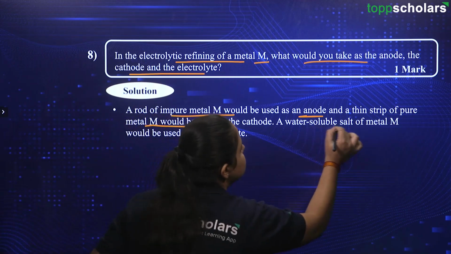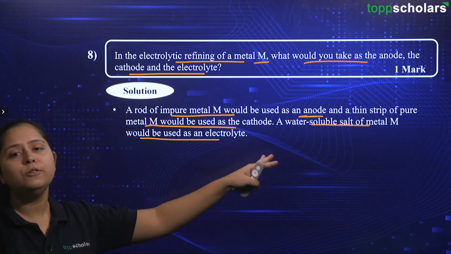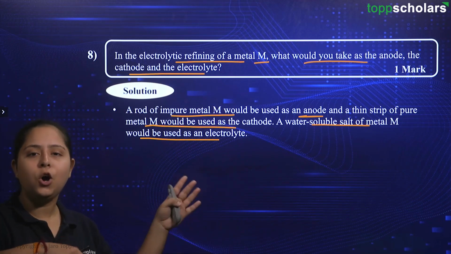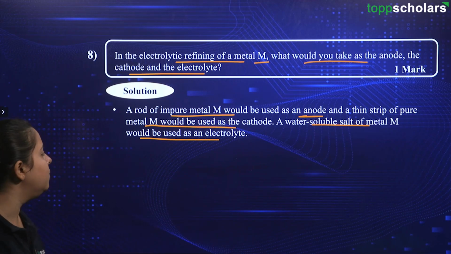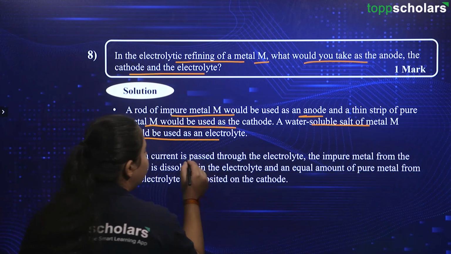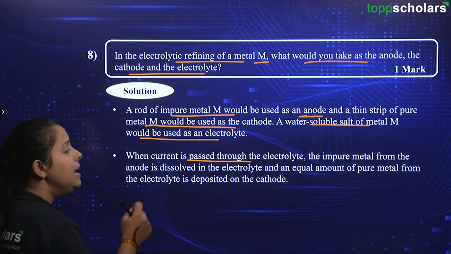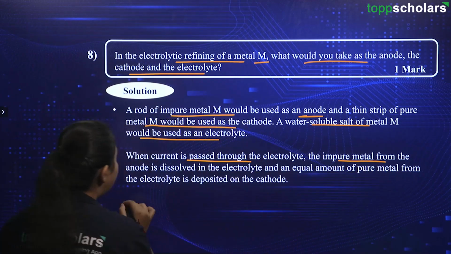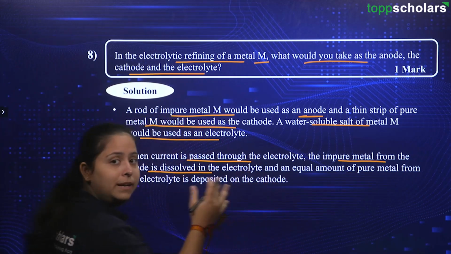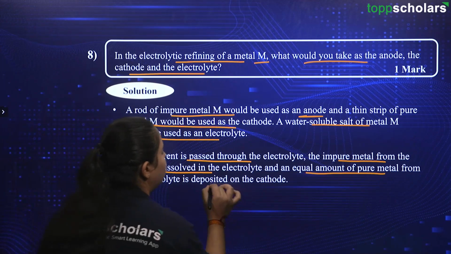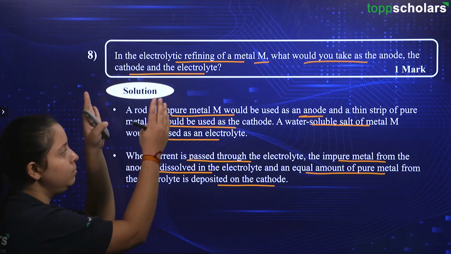Then a water-soluble salt of M would be used as an electrolyte. Why do we need to have a water-soluble salt? Because you will be dissolving that salt in water, right? Then only you will be having the production of electrolyte itself. Then going ahead, when the batteries will be connected and the current is passed through the electrolyte, then the impure metal from the anode is dissolved in the electrolyte and then the same amount that is dissolved will go and get deposited on the cathode. So, in this way, we can have the electrolysis process to gain our metal of interest.